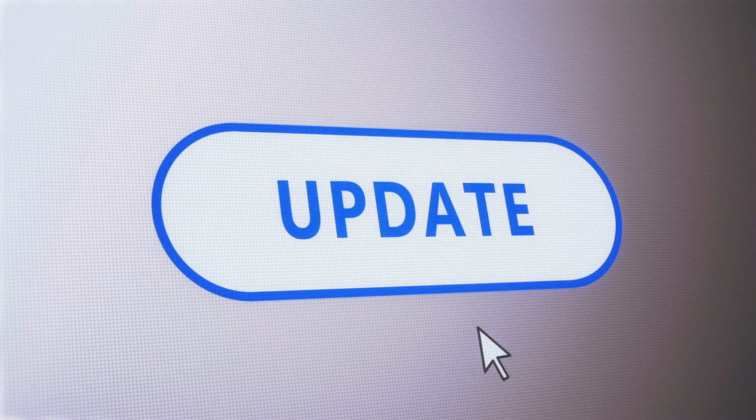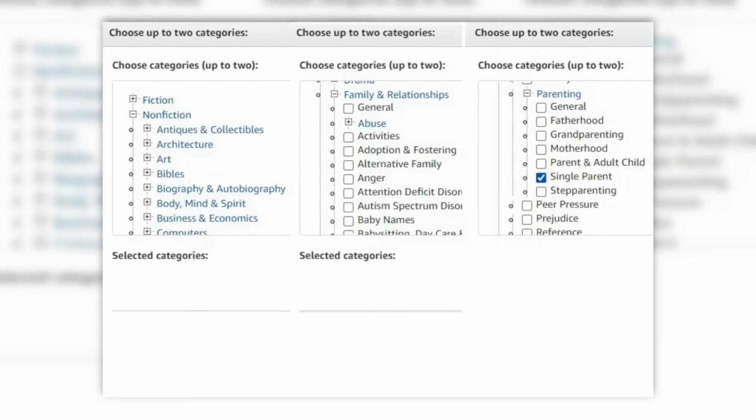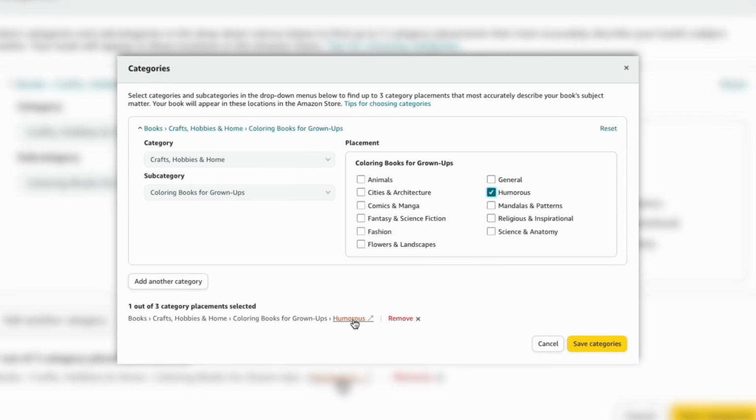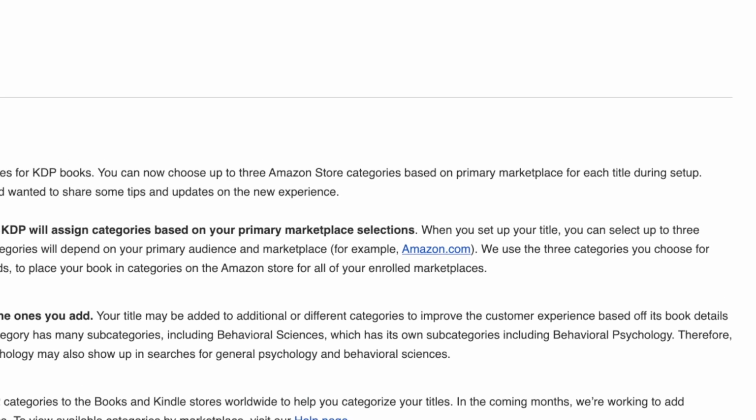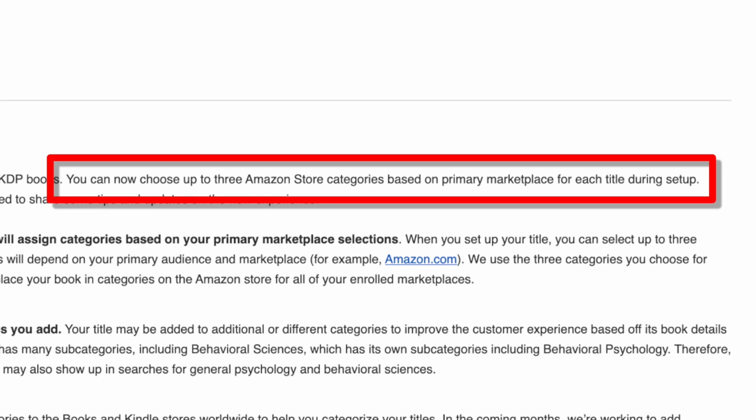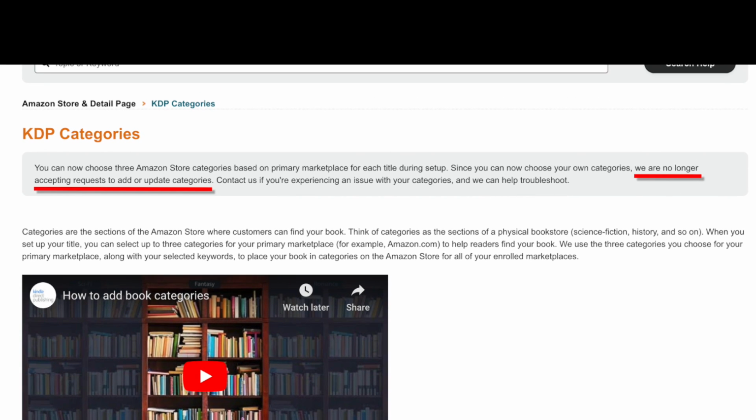Recently, Amazon KDP updated their categories selection on the KDP platform. You went from only being able to select categories from that old traditional, what they called BISAC list, to now being able to choose those categories that you could see on Amazon, but that you could only get your book listed in if you contacted KDP support. They also now allowed you to choose up to 3 categories as opposed to the previous 2 categories. However, you could no longer contact KDP support to request being put into additional categories.